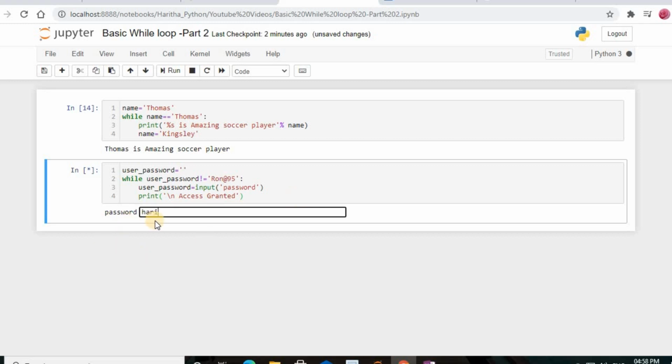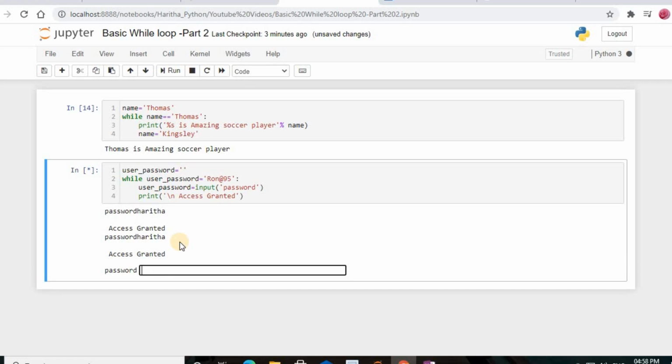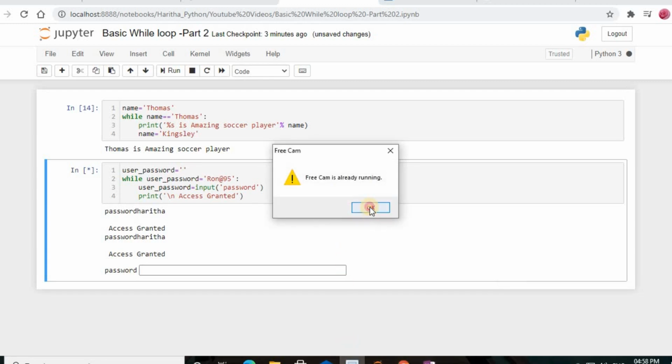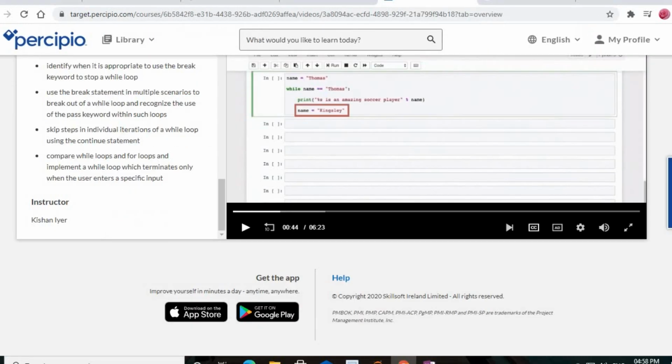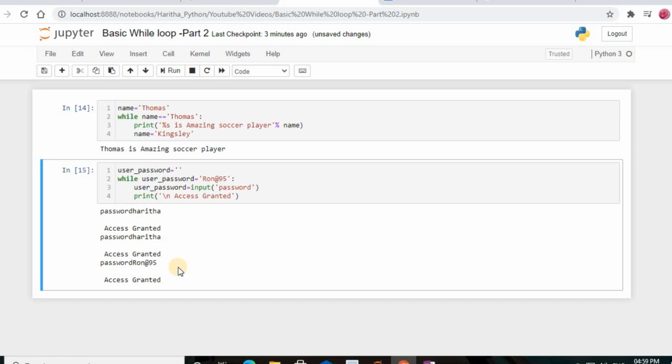Now I'm typing another name, not ron@95, and again I press enter. Now I'm going to enter exactly ron@95.